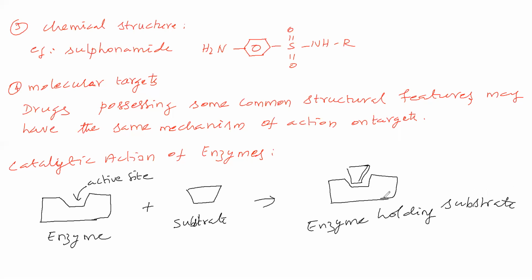Therefore, the enzyme is making this chemical reaction or biological reaction fast. It will act as a catalyst. The enzyme is acting as a catalyst. The substrate which can fit in the particular enzyme active site, only that substrate will go and fit. Then this enzyme will catalyze the chemical reaction or biological reaction, we can say.